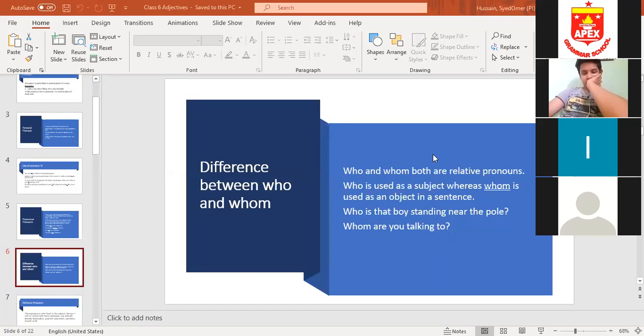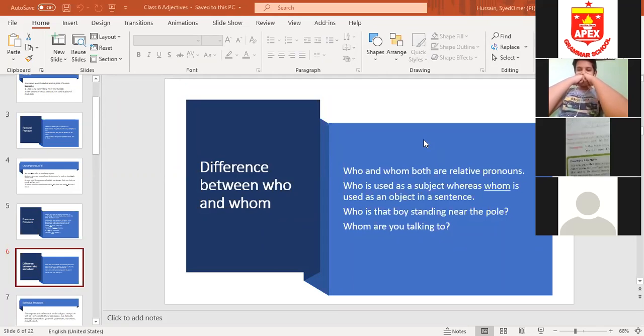With nouns. You are talking about nouns, okay? Because pronouns are used in place of nouns and adjectives also qualify nouns. So we put adjectives before a noun. For example, if you're talking to your friend and you say this is my geometry box, here my geometry box is a noun phrase and my is a possessive adjective, not a possessive pronoun. But if you say the geometry box is mine, here you have put it at the end, so mine is a possessive pronoun. Clear? Okay, Rohan?